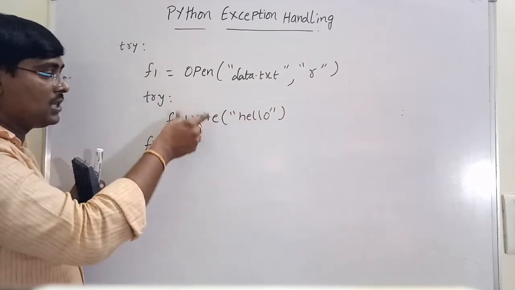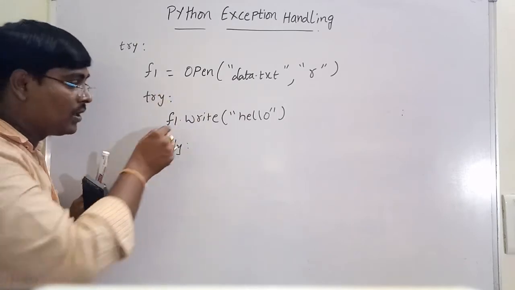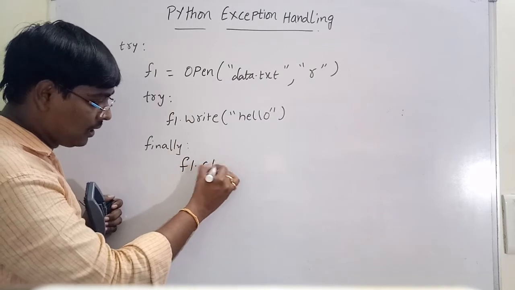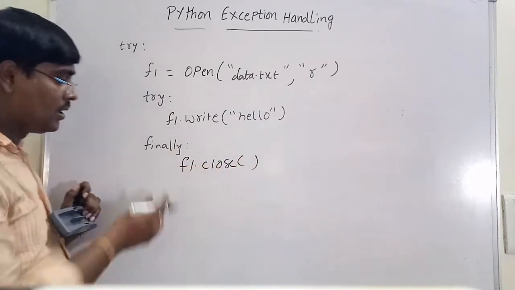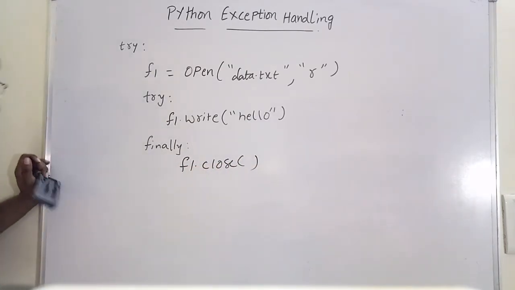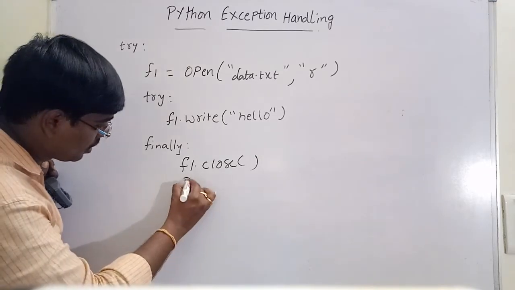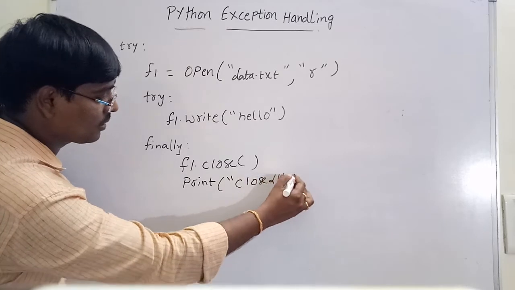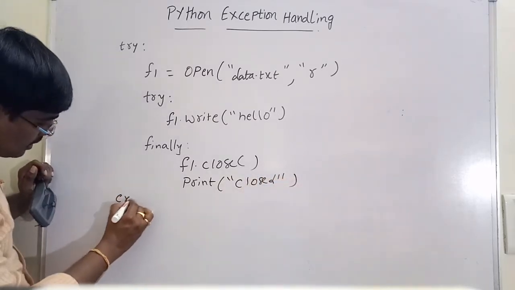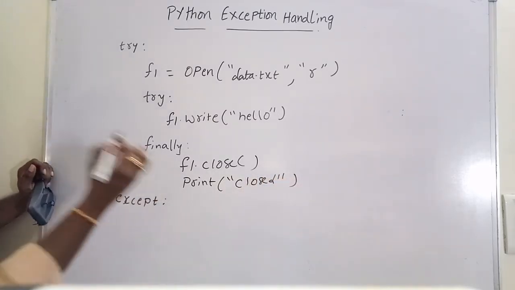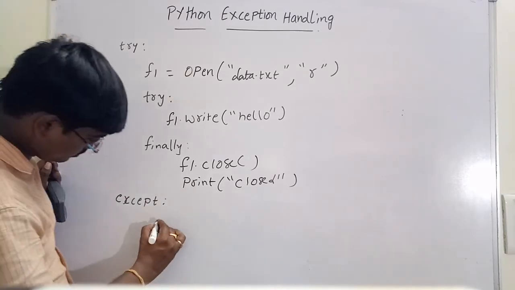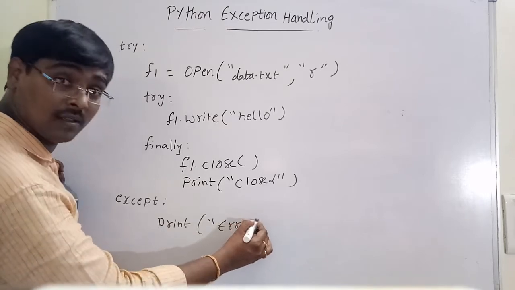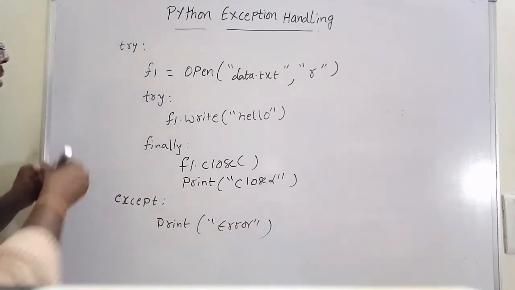So for that purpose, I am using the try block, f1.write of hello. In the finally block, I am using f1.close(), and print some other message, like closed the file. Then except: print some error message. Observe this one.